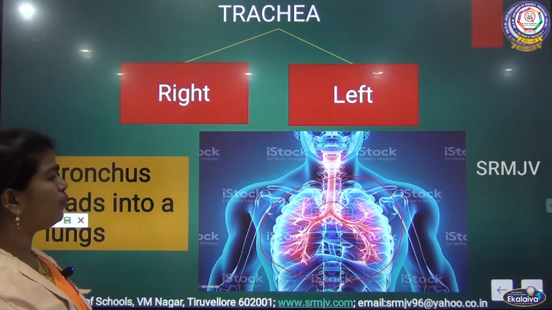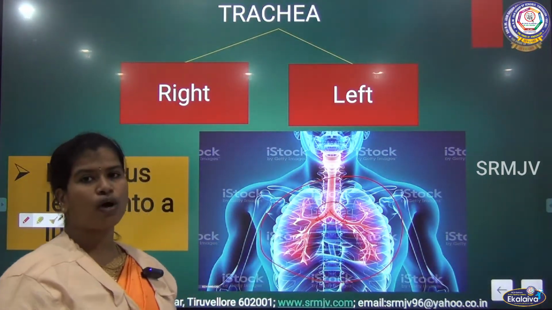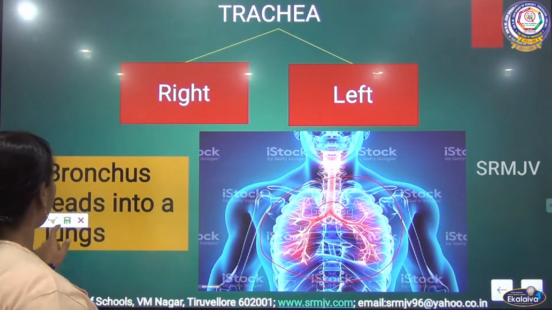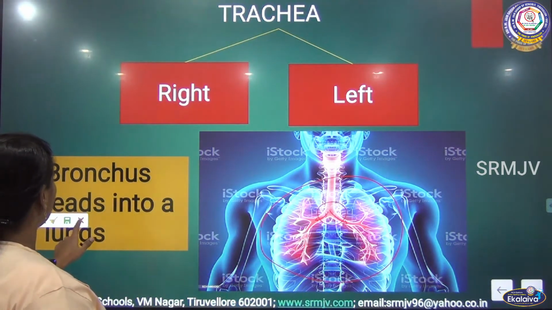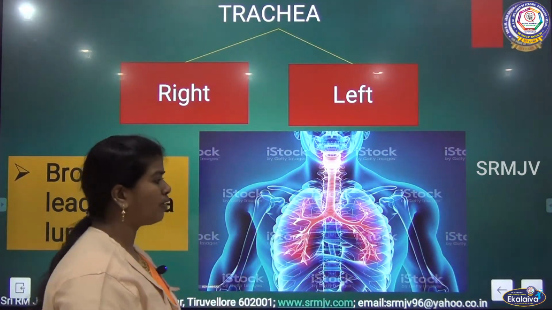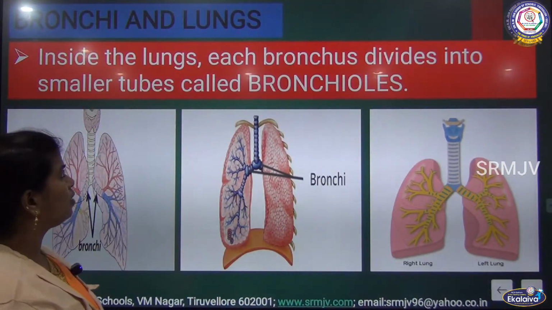That subdivision, when it is divided, we call it bronchus, or otherwise bronchi. Bronchi then lead into each lung.